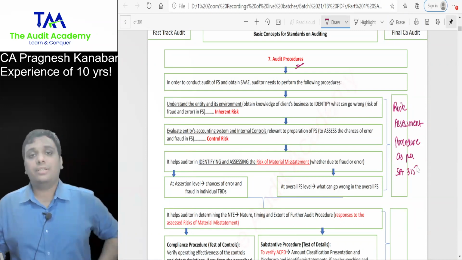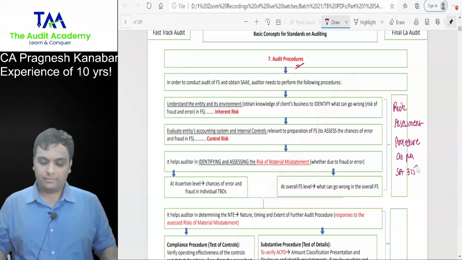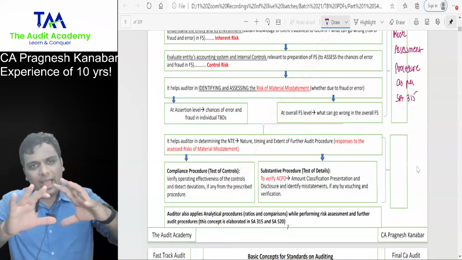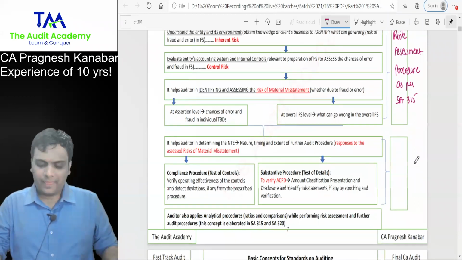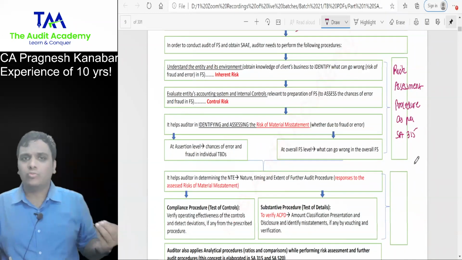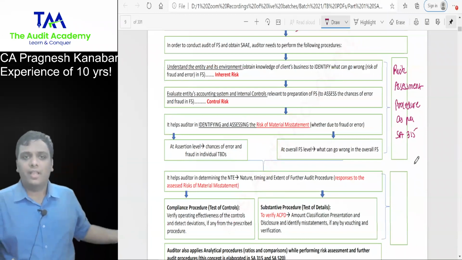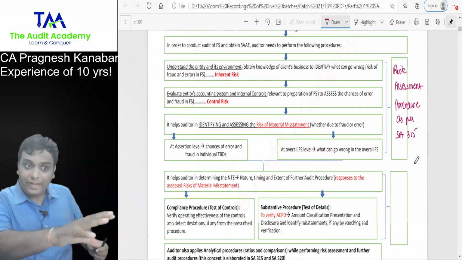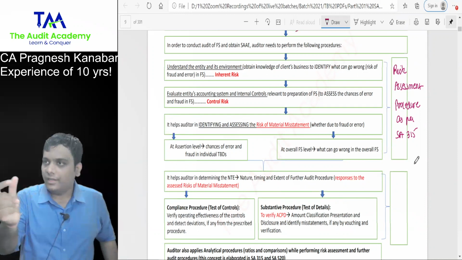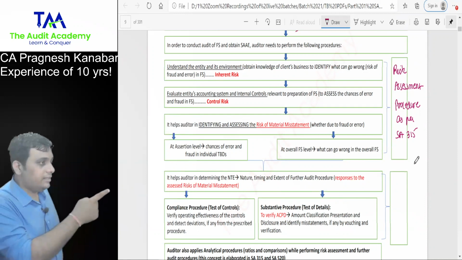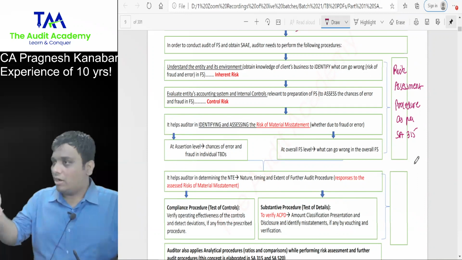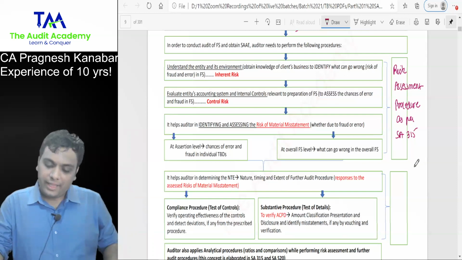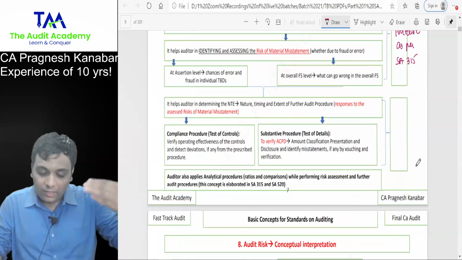After you are done with risk assessment procedure, it will help you find out the ROMM, risk of material misstatement. What can go wrong, how much can go wrong, where there could be error, where there could be fraud. There is a risk of cash misappropriation, inventory misappropriation, overvaluation, undervaluation, omission in the disclosures. After you are done with finding out the risk, then you will perform further audit procedures.